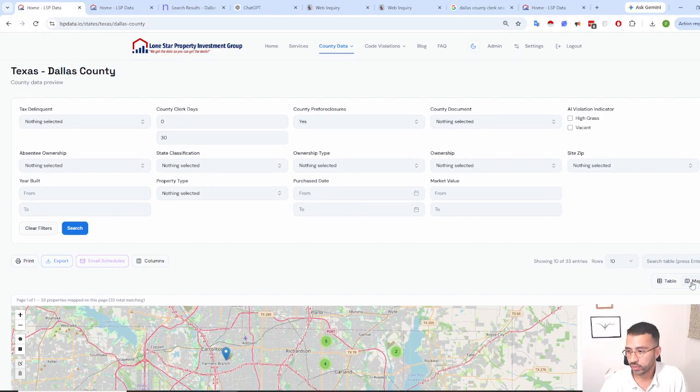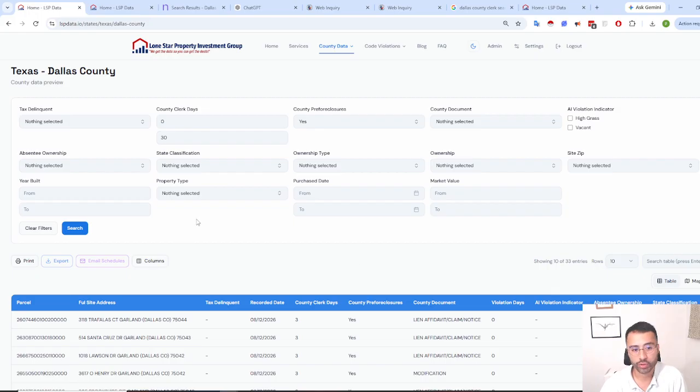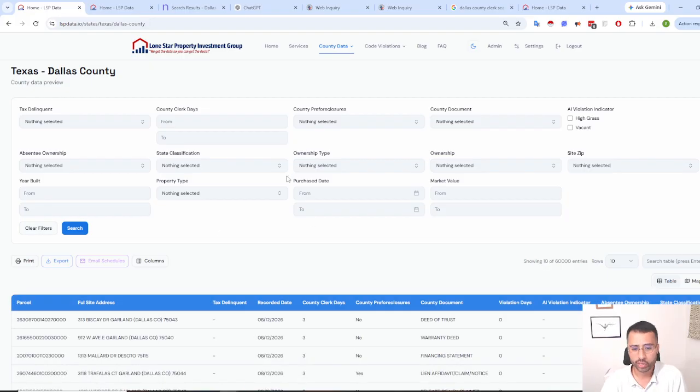But yeah, just wanted to show you some of those sort of improvements that we made, and just to show you how easy it is to log in, get your data, and then obviously start marketing, right? In the future, what we want to do is being able to set up some exports directly to, a lot of you use specific CRMs, right?